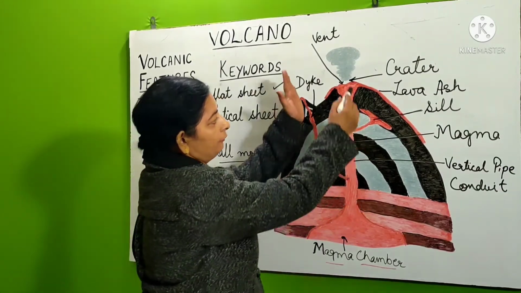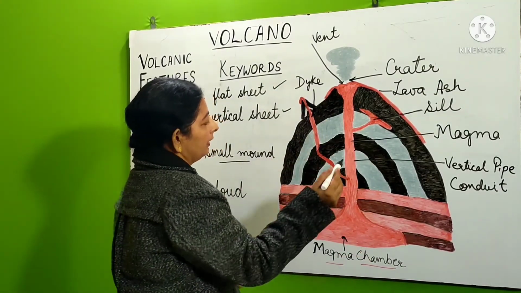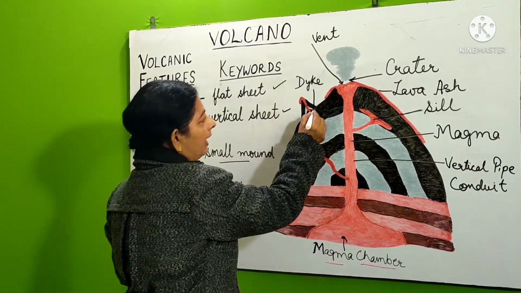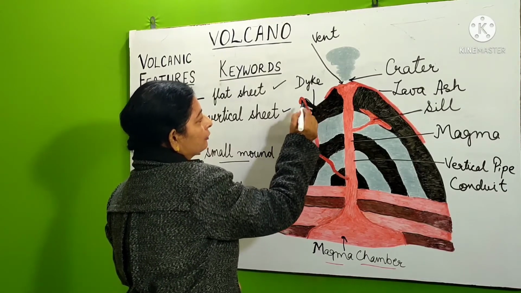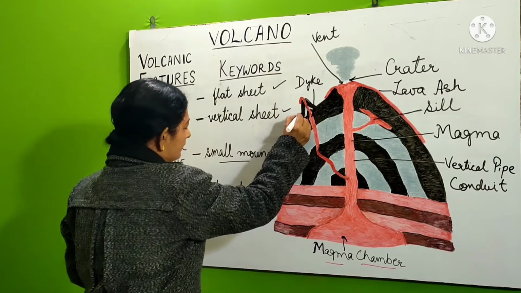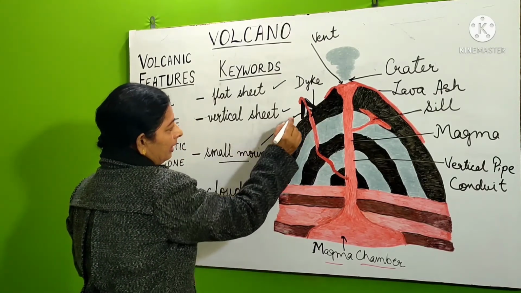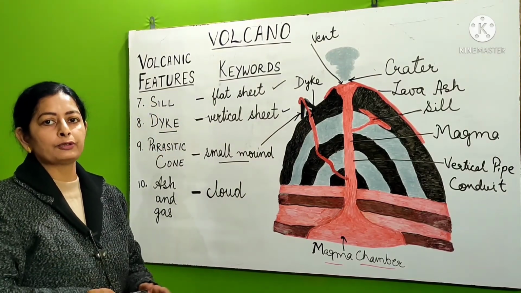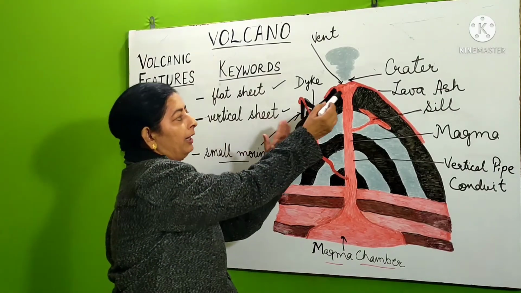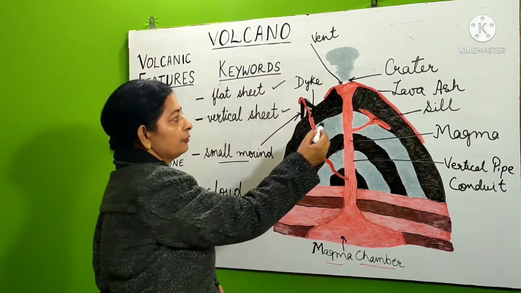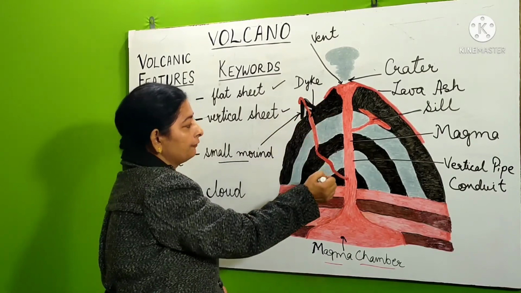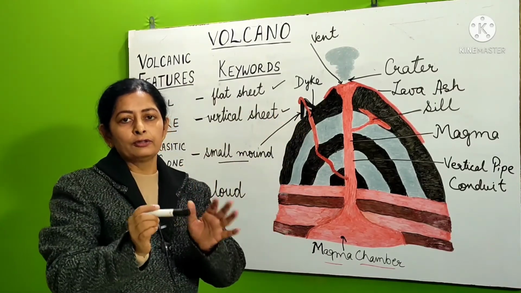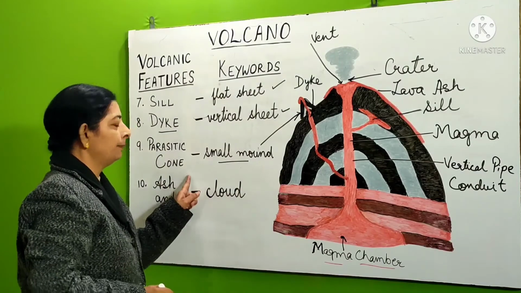Now in the same way as the volcano takes place, this type of lava which comes out through cracks finds its way and makes a small hill like this. So this kind of feature, a small hill or small mound, is known as a parasitic cone because it is dependent on the main original lava. Since the lava comes out from here and from the cracks present in the volcanic rocks, they also form a small volcano. Since they are small volcanoes, they are called parasitic cones.